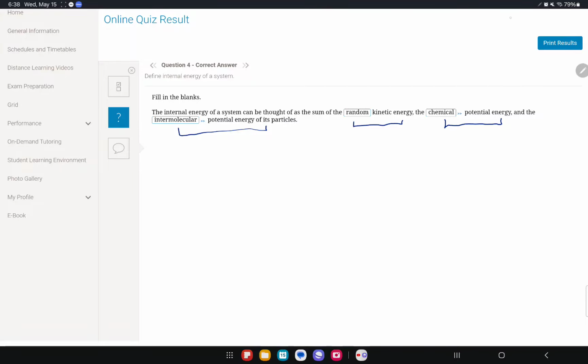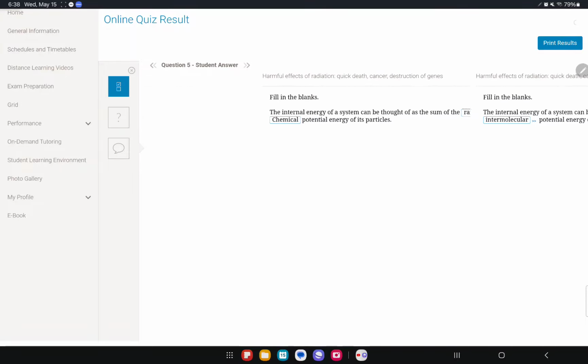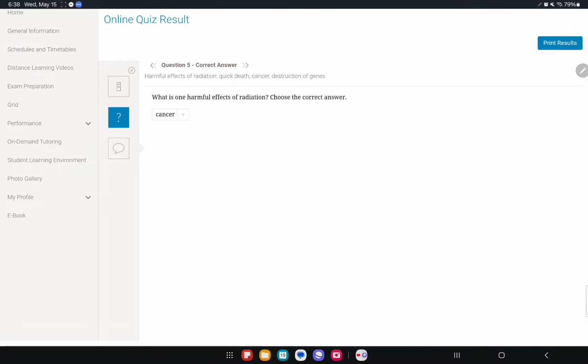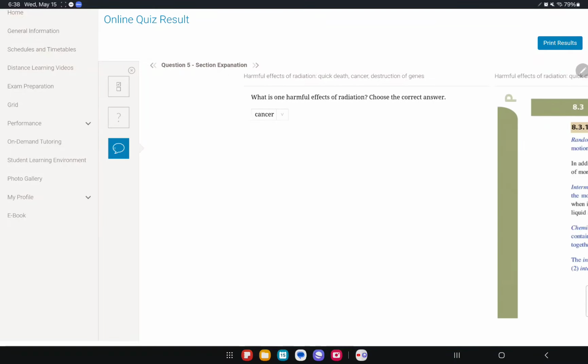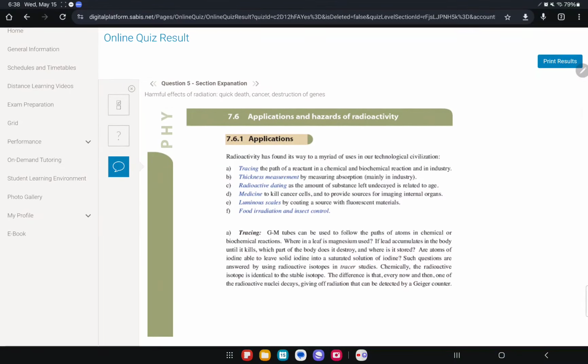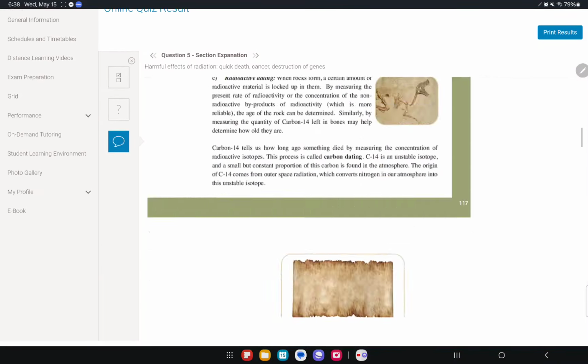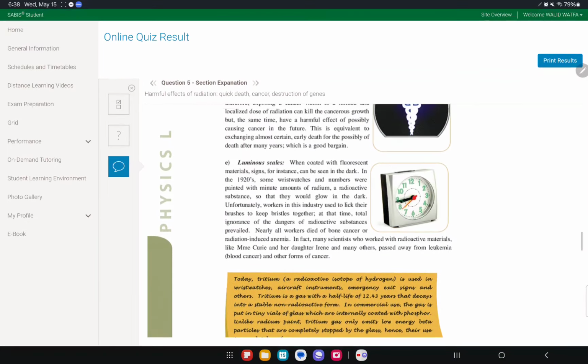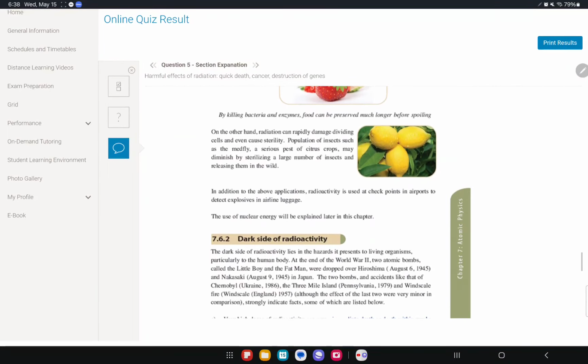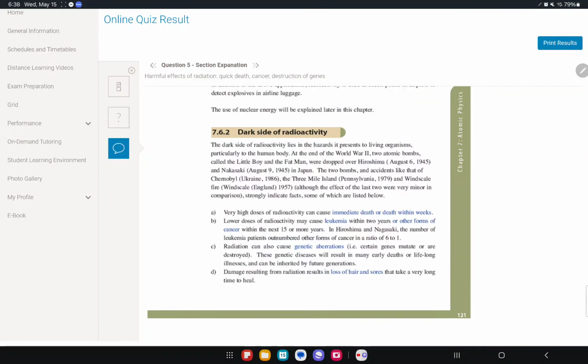Very easy. Question 5. Now they ask, what are the harmful effects of radiation? We'll go through them all one by one. This is the applications, the good part. I think it's down here. Yeah, the dark side of radioactivity. We'll go over these quickly.